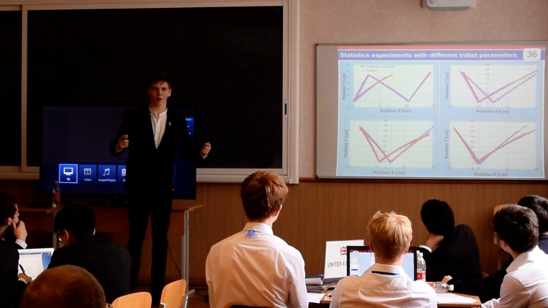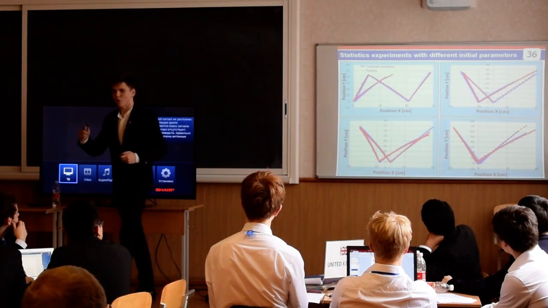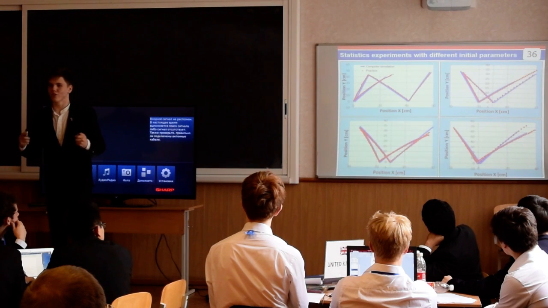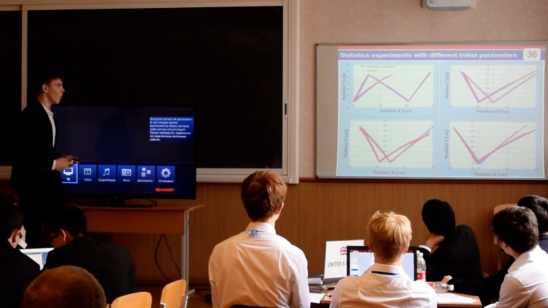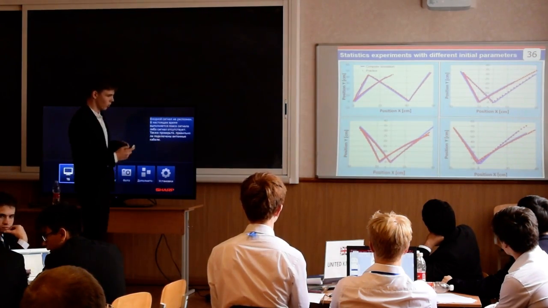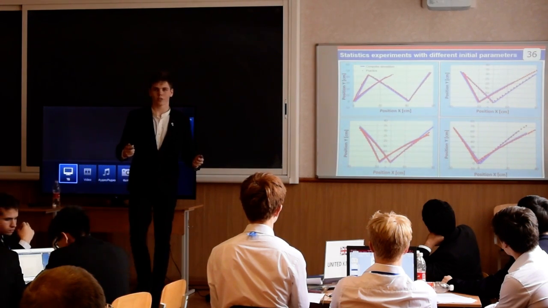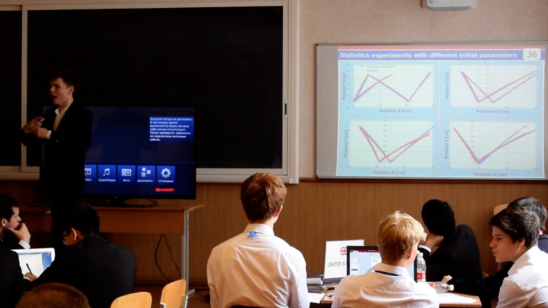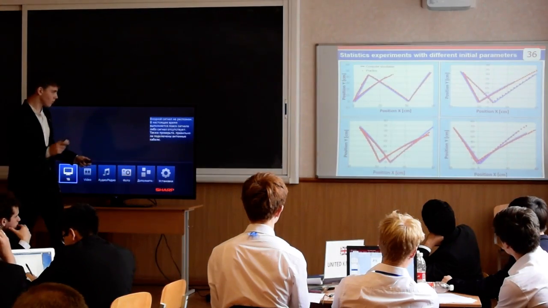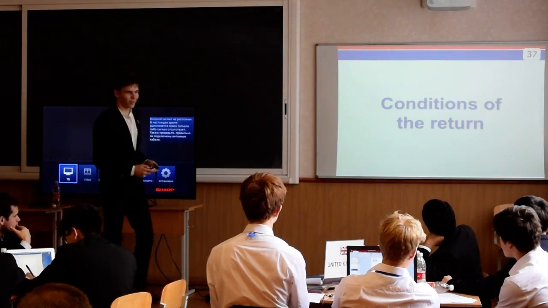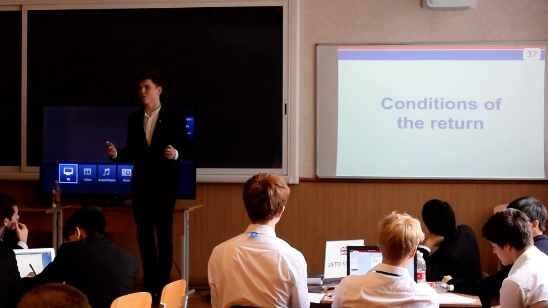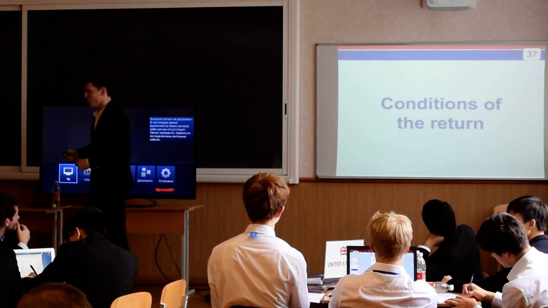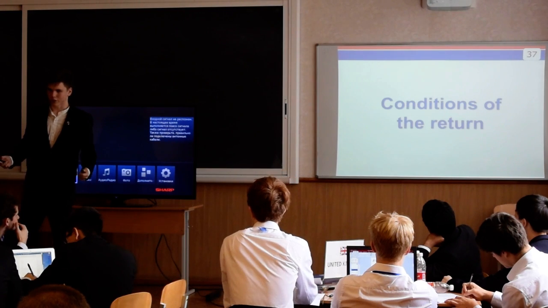To check our model, we made a lot of experiments with various initial parameters, and we always had an excellent agreement of the experimental trajectory with our computer model. It allows us to use this model for describing the motion of the super ball under any initial parameters. So, our computer model allows us to reconstruct the trajectory of the ball. It means that we can determine conditions of the ball's returning.